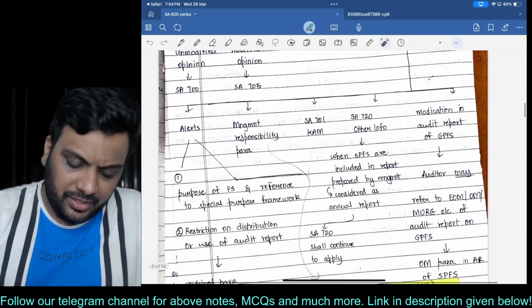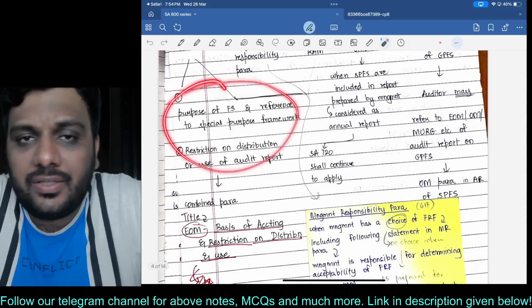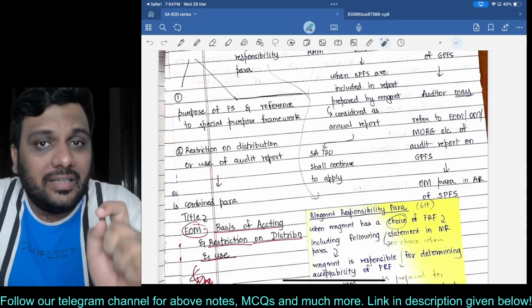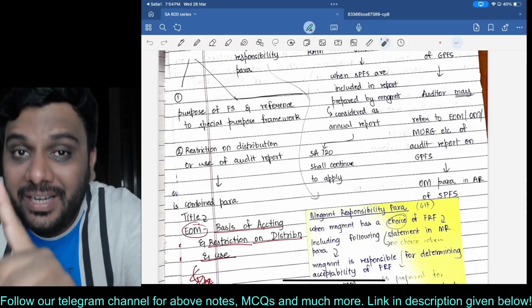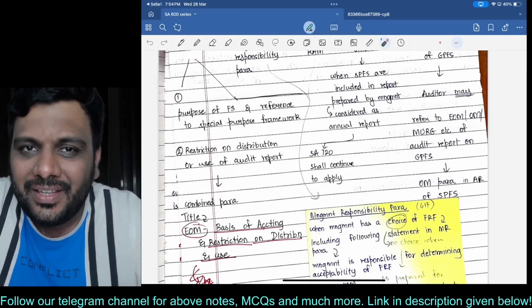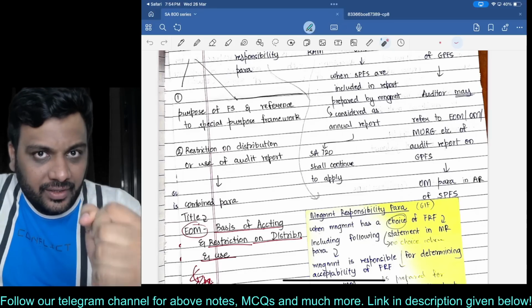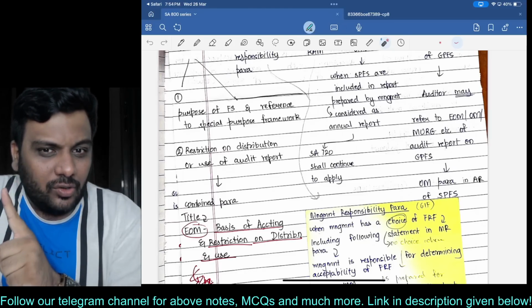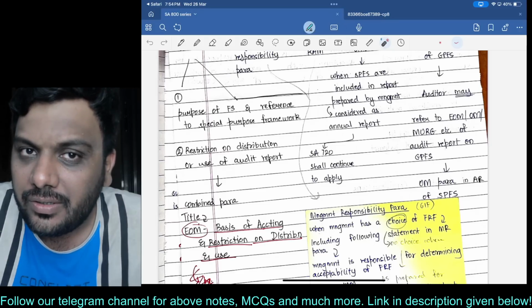Two most important points. Boss, this is an audit report of special purpose financial statements, and that is the reason for the purpose of financial statements. I repeat, purpose of financial statements. What is the purpose? For whom is it prepared? And one warning, that this is not for general circulation. This distribution of the audit report is only for specific users.